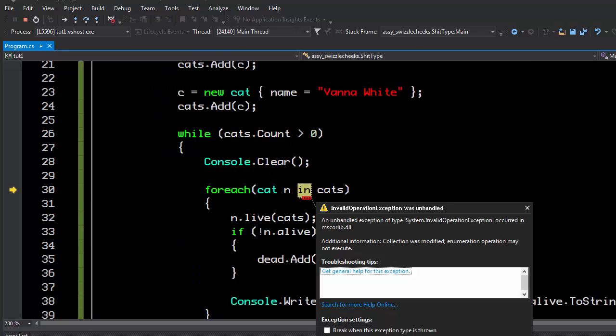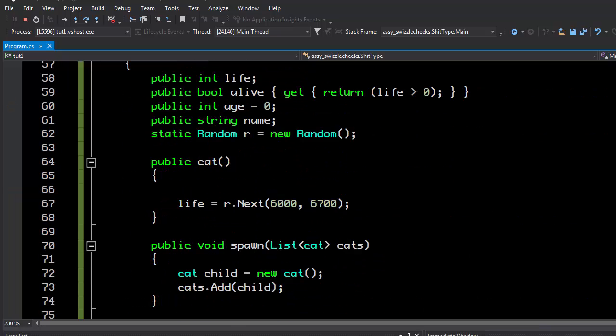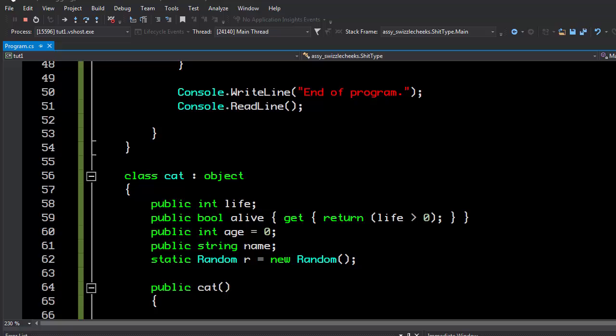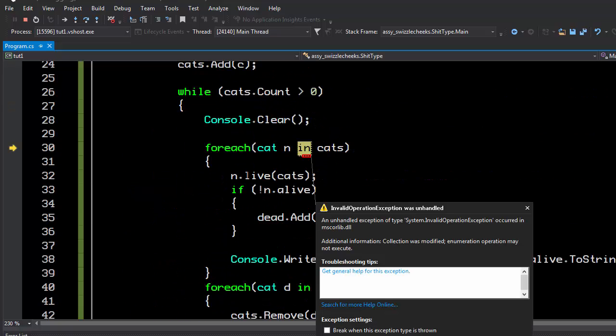Oh, that's an issue. As you can see, we've modified cats again while we're running it, so now we have no choice. We can't remove it from inside the spawn because the spawn is always going to run from inside the live, which is always going to run from in here. So how do we do this? This is very, very bizarre. Well, there's a number of ways that we can do this.